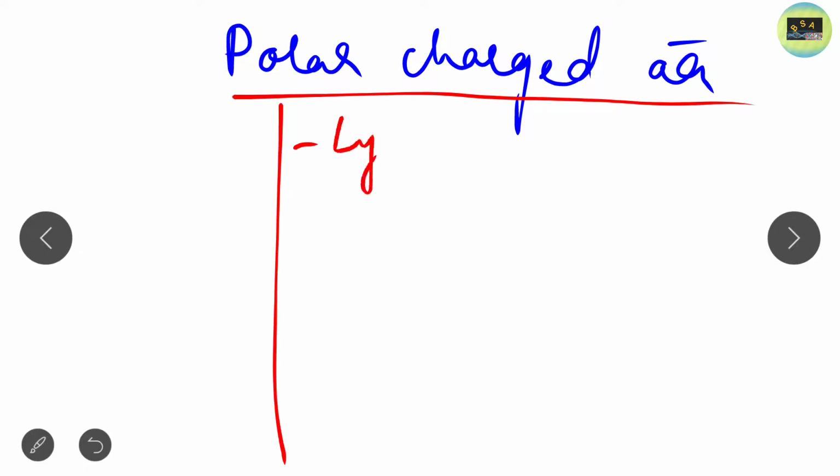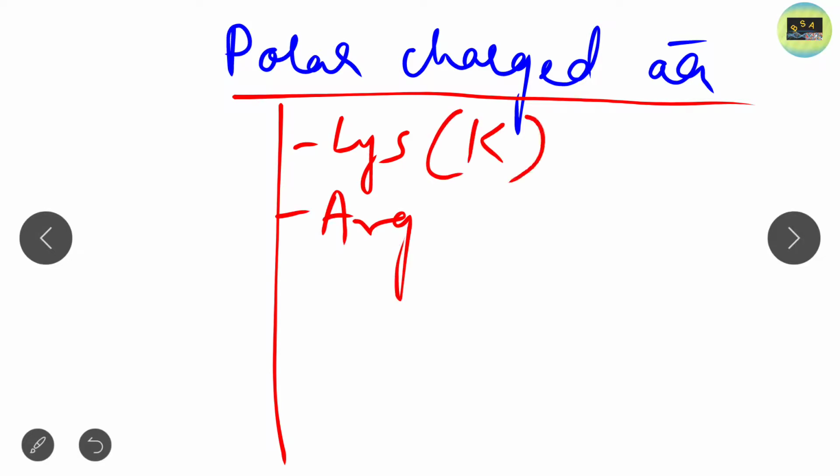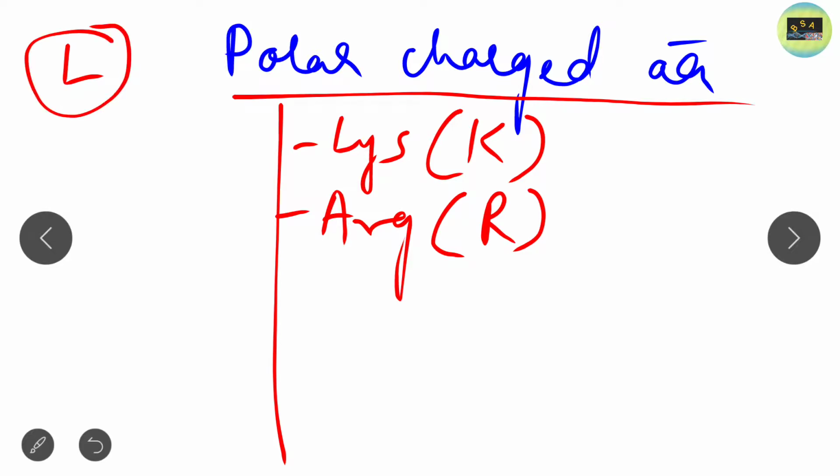First is lysine, second is arginine. What is the single letter code for lysine? K. What is the single letter code for arginine? R. Just remember, lysine is K. Leucine is non-polar, with single letter code L, but the single letter code for lysine is K, which is polar. And arginine is R, ARG is its three letter code.